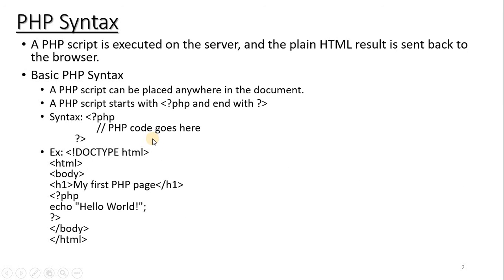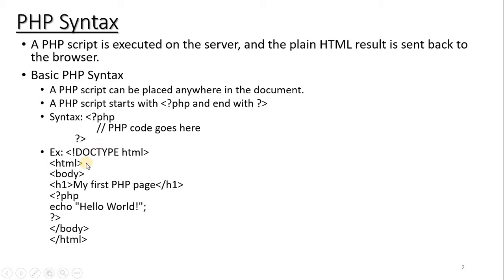The next topic is how you are going to write a PHP program: PHP syntax. Here you can see an example. We are embedding the PHP code within angular braces: an opening angular brace, question mark and the keyword php, after that you write some PHP code, and close it using a question mark and a closing angular brace.